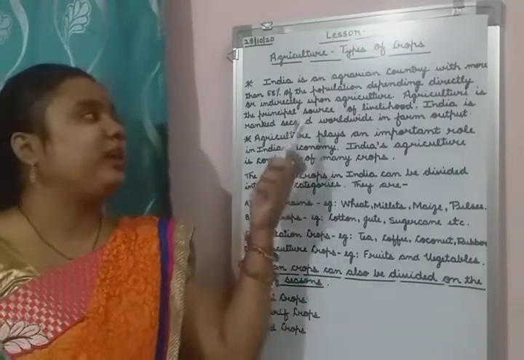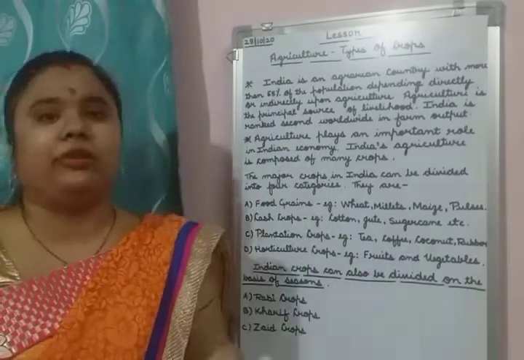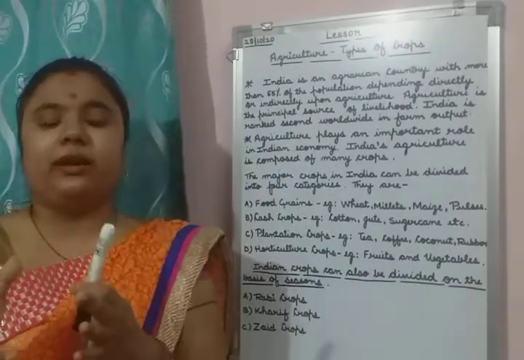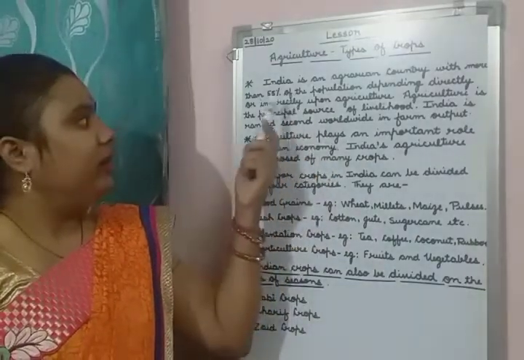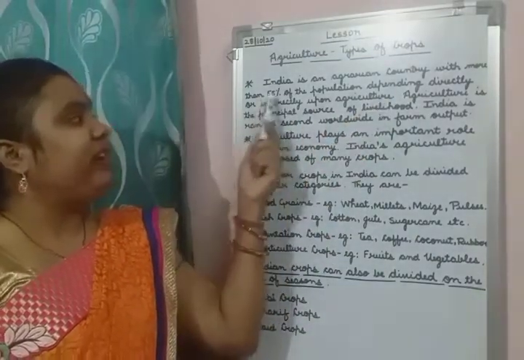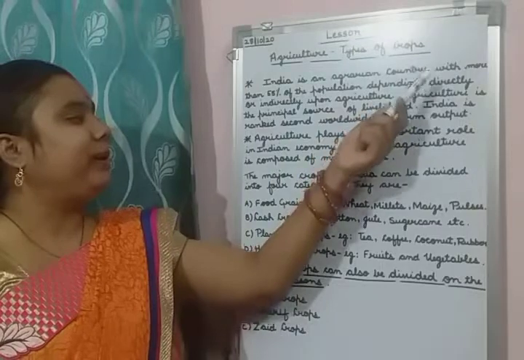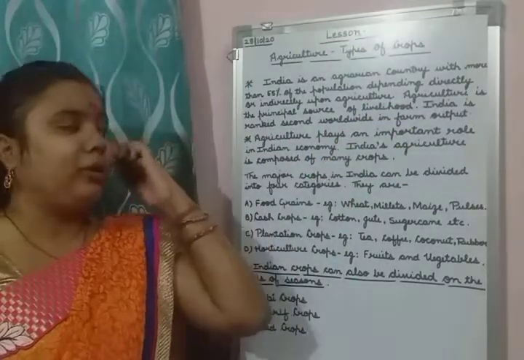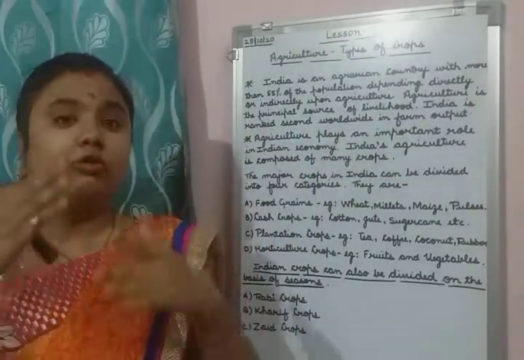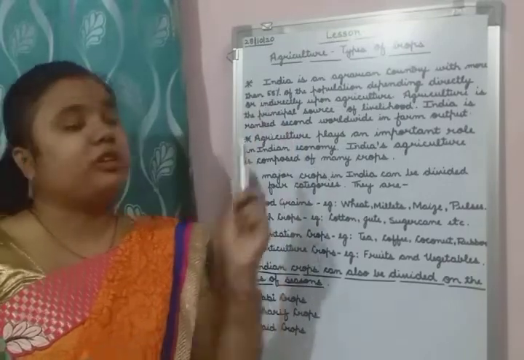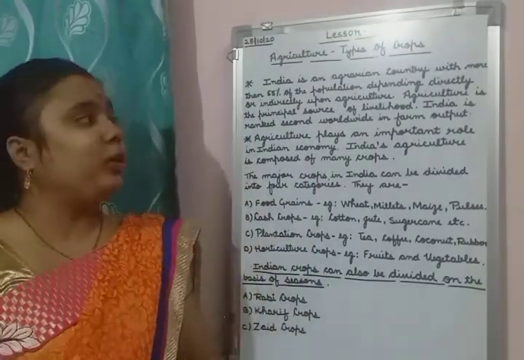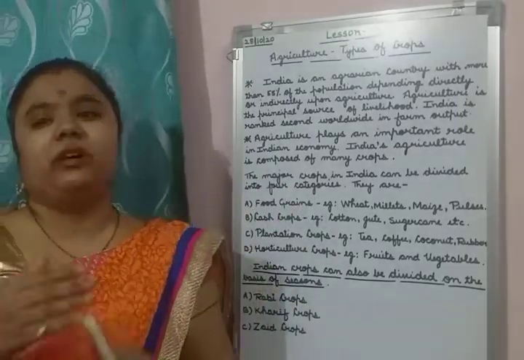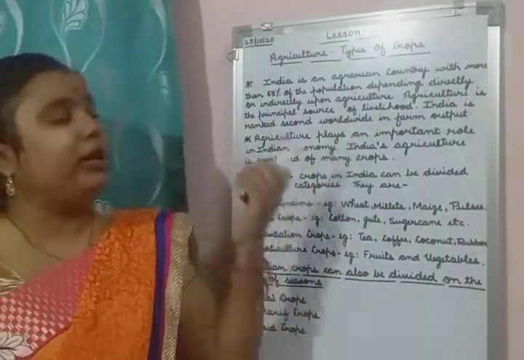That is why India is called an agrarian country. With more than 55% of the population depending directly or indirectly upon agriculture means out of 100%, 55% of people are dependent on agriculture, directly also, indirectly also.